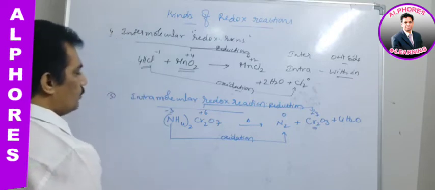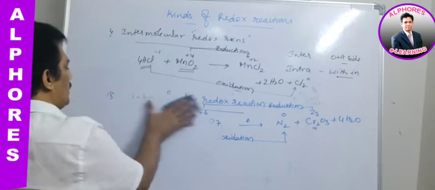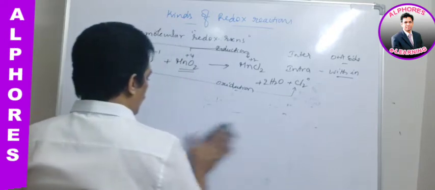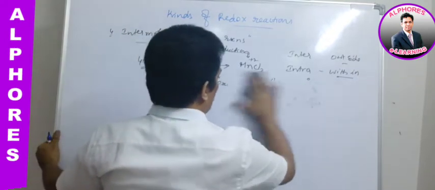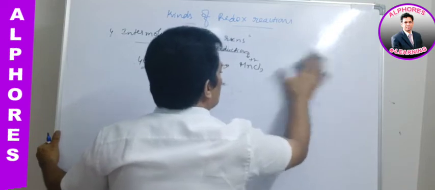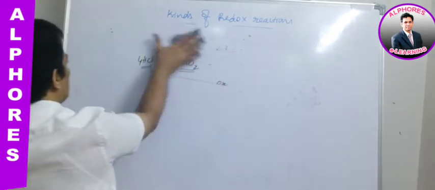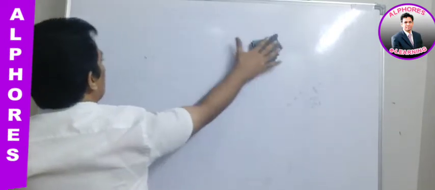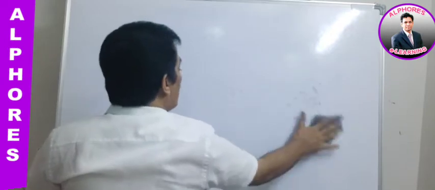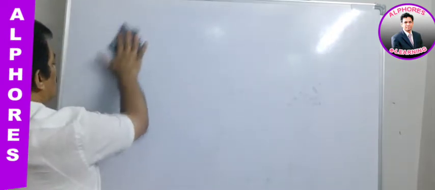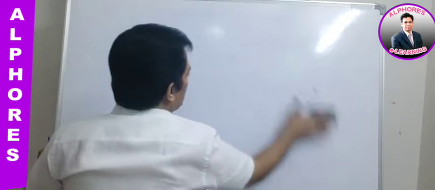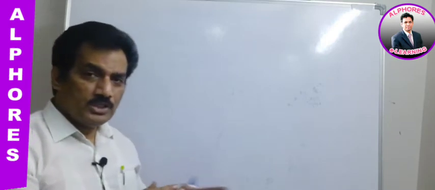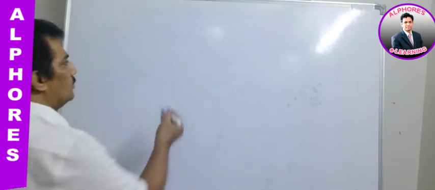Now let us move to the next one, a very important one. When you are solving balancing equations, most frequently you will come across such redox reactions. They are nothing but disproportionation reactions. One is the disproportionation reaction and the other one is the comproportionation reaction. I am considering these two together because they are opposite to each other. Now let us consider how these two are defined.